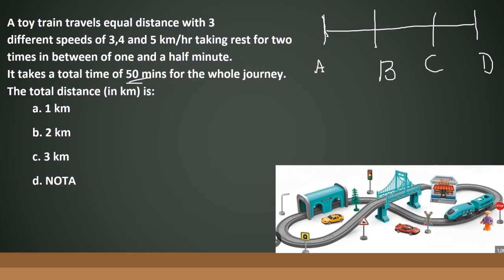So distance AB is equal to distance BC equal to distance CD. So that is what: 3 equal distances, but the speeds are different. Here it travels at a speed of 3 kilometers per hour, and here it travels at a speed of 4 kilometers per hour, and the next segment it travels at a speed of 5 kilometers per hour.